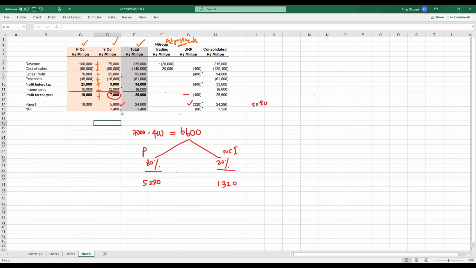And 1,400 once you remove 80, so 1,320, which is the 20% of 6,600. Now, when you take the parent company profit 19,000, the parent company entitles this entire 5,280. So therefore, their total profit will be 24,280, and non-controlling profit will be 1,320. So this is what we are showing here.